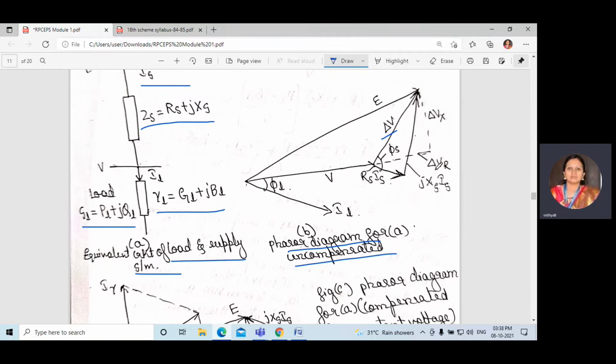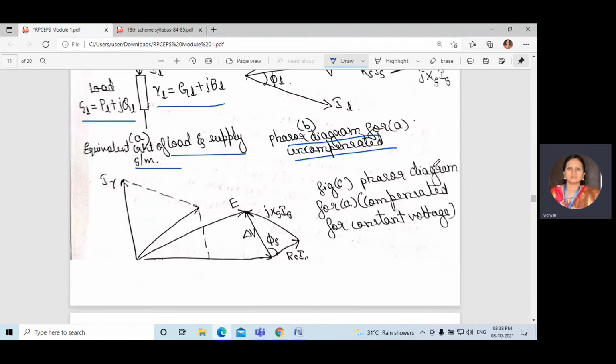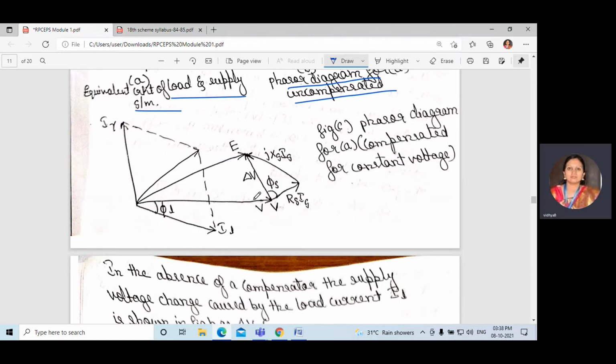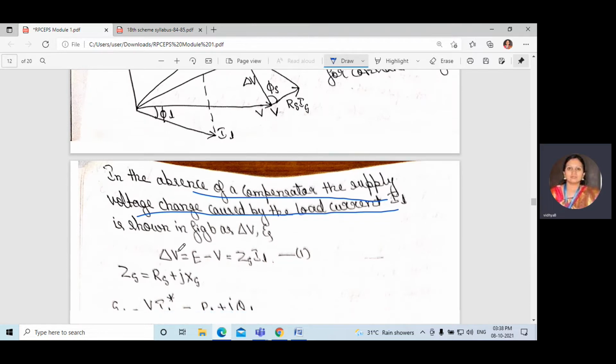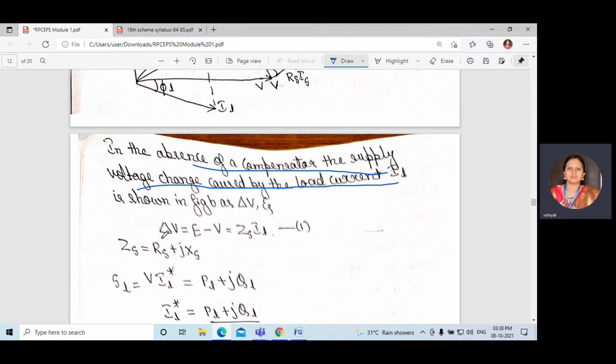Delta V, delta VR, delta VX. This is a compensated term. In the absence of a compensator, the supply voltage change caused by the load current IL, delta V, is equal to E minus V, that is equal to ZS into IL. So what is ZS? RS plus jXS.